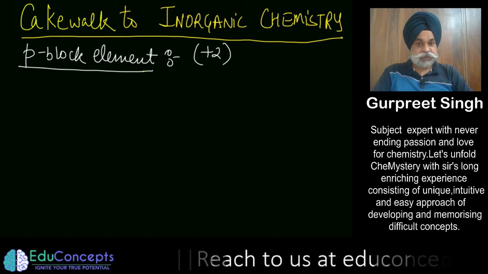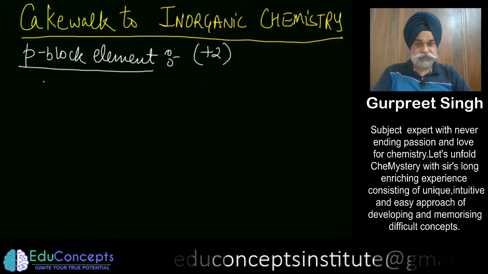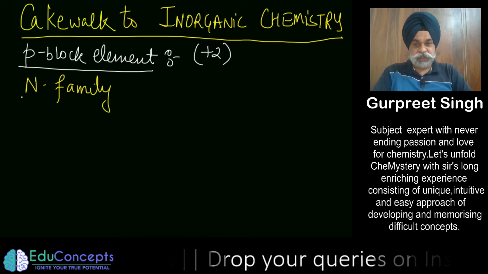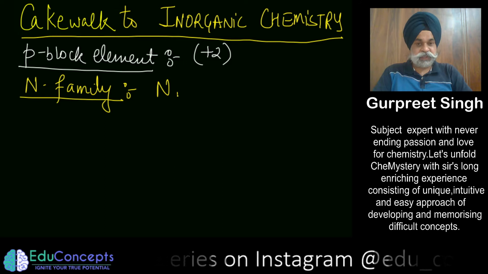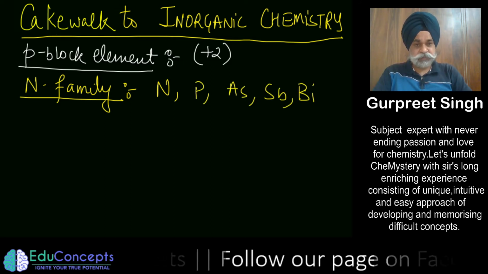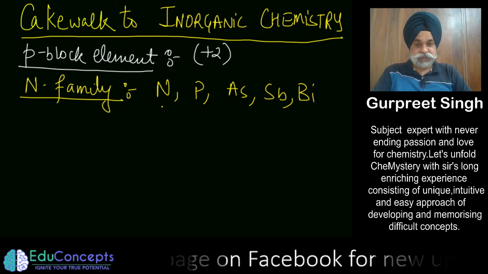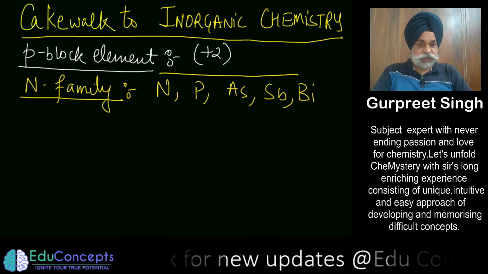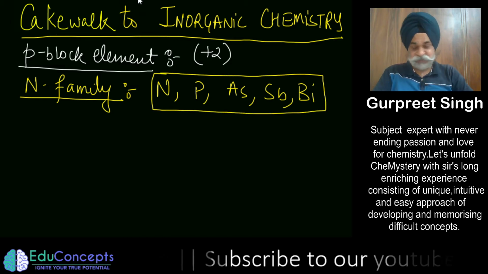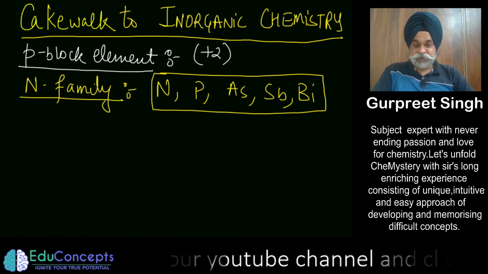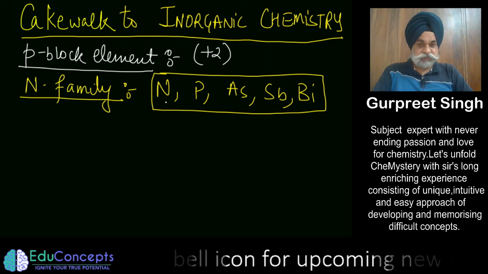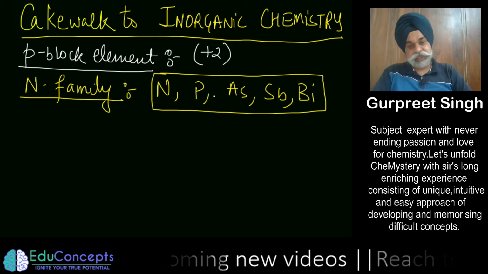As regards the p block elements, in the plus 2 it starts with the nitrogen family. You must be knowing very well that it consists of nitrogen, phosphorus, arsenic, antimony, and bismuth. In the last video on this family, I am going to compare the general properties of nitrogen, phosphorus, arsenic, antimony, bismuth, and their compounds.